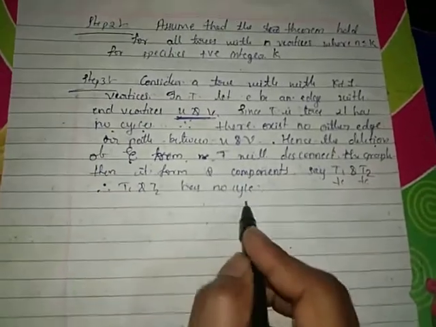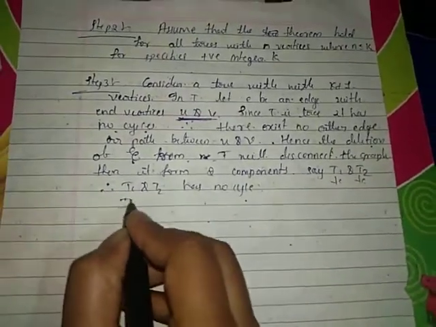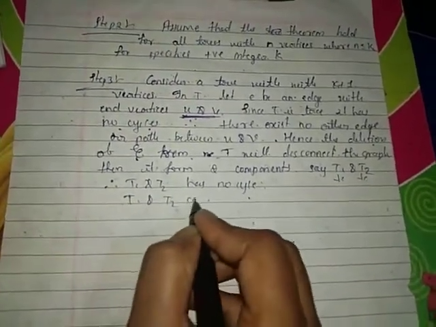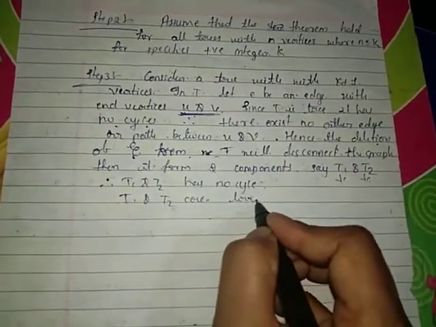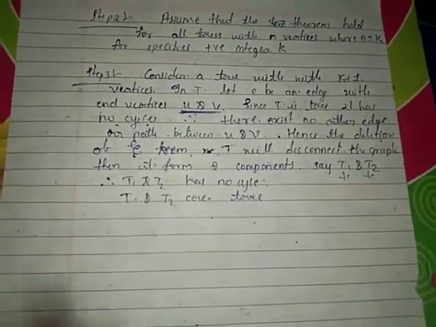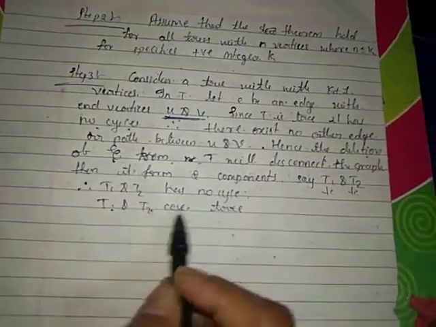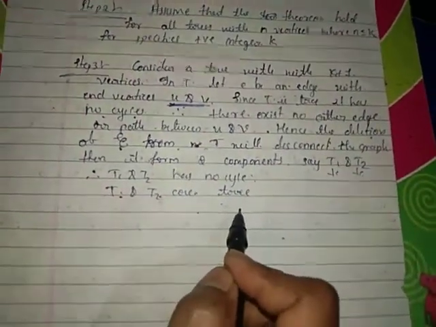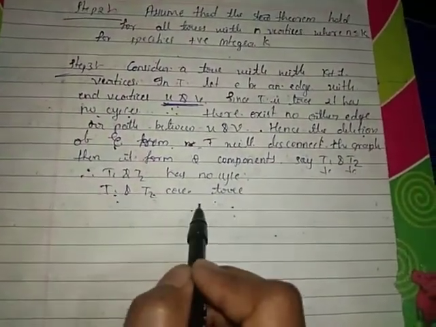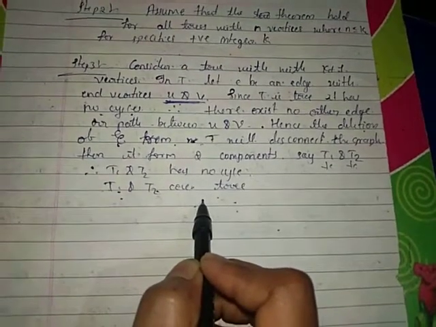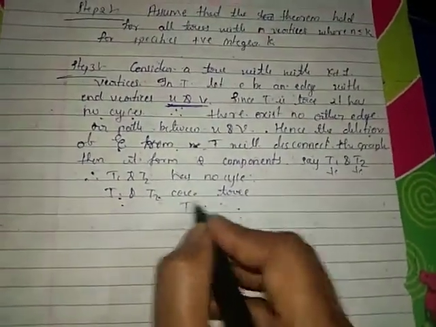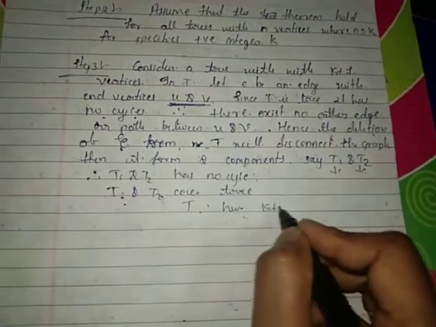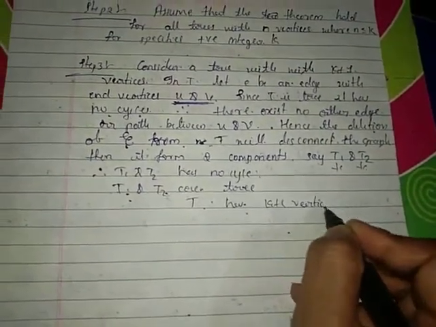If T1 and T2 have no cycles, they are trees in their own way, and both have less than k plus 1 vertices, because T has k plus 1 vertices.